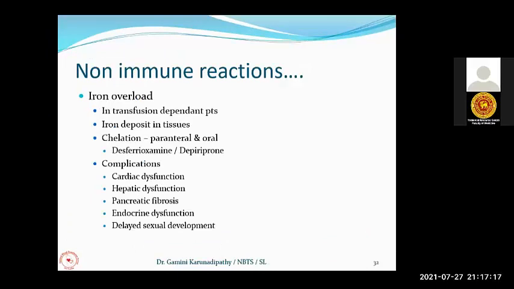So complications like cardiac dysfunction, hepatic dysfunction, pancreatic fibrosis, endocrine dysfunctions, delayed sexual development, these are mainly due to the deposition of excess iron in these parenchymal tissues. So the treatment is you have to do the chelation with either parenteral or oral agents. So there are desferrioxamine and deferiprone available. So you can go for the iron chelation to get rid of this excess iron from the transfusion dependent patients.